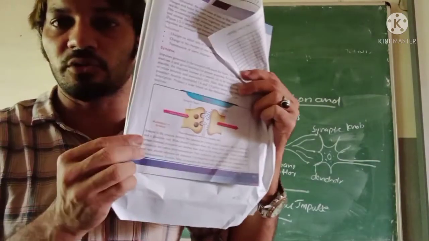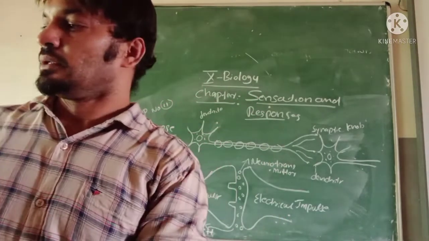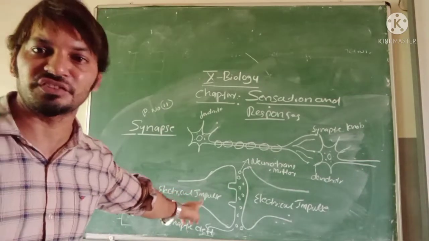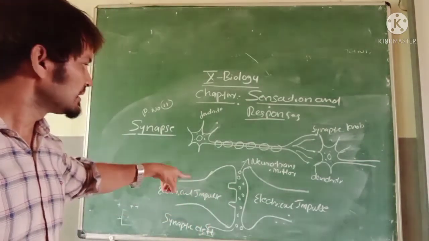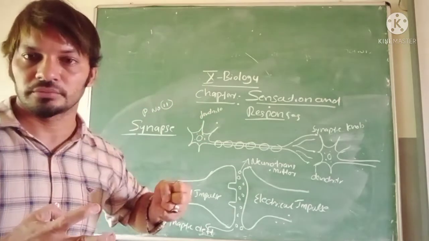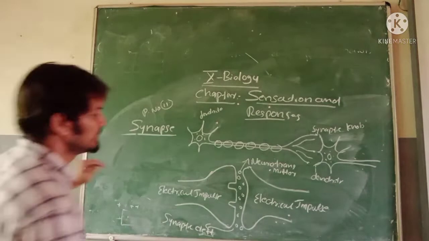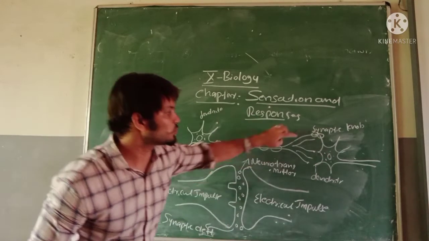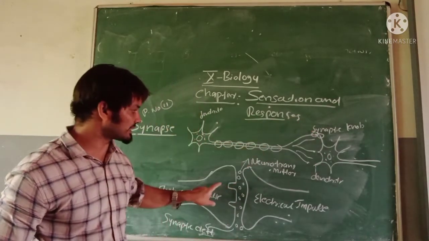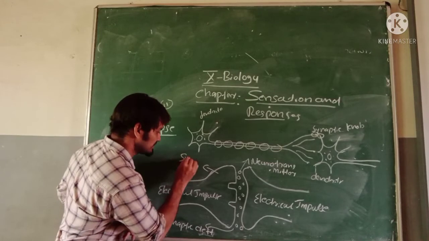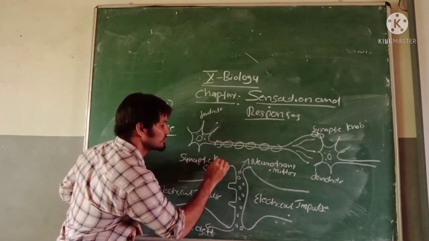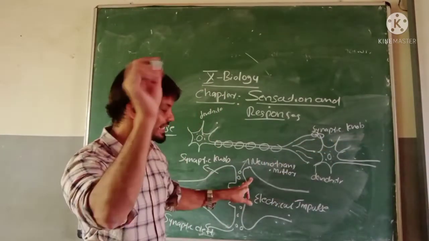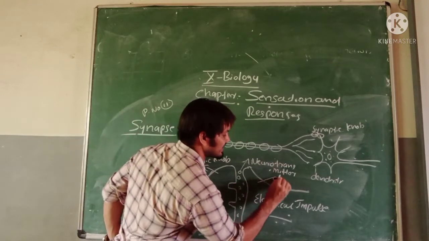Again, I am going to explain this page. Look here. Here I have drawn the synapse drawing. This is the synapse. I made it large, magnified, and drew it. Look here, it is one synaptic knob and one dendrite I have drawn here. This is the synaptic knob, single. This is the adjacent neuron's dendrite. This is the dendrite.